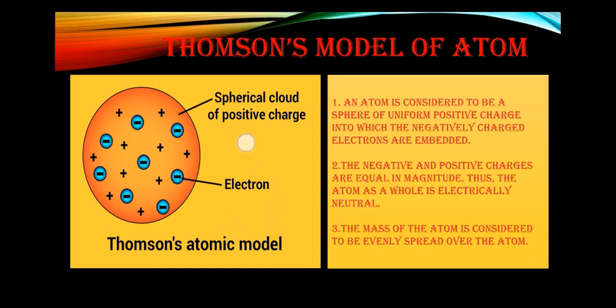On the basis of this, he gave this type of Thomson's model of atom, which is called the plum pudding model, in which he said that the atom is a sphere of positive charge on which the negative charges are embedded, spread like plums in a pudding. They have equal magnitude, and that's why the atom is electrically neutral, and the mass of the atom is considered to be evenly spread over the atom. This is the Thomson model of an atom.